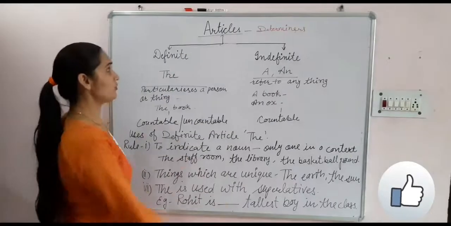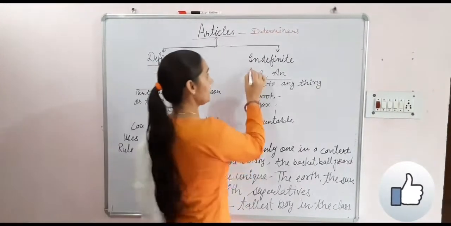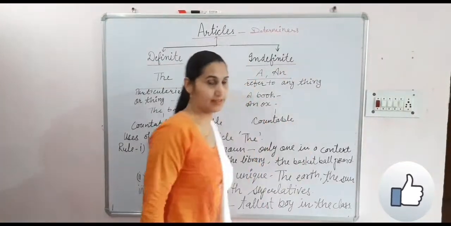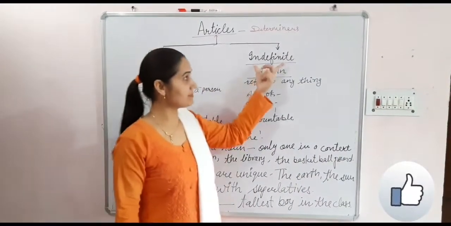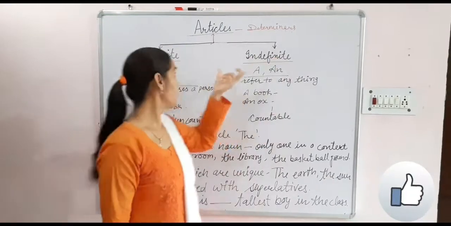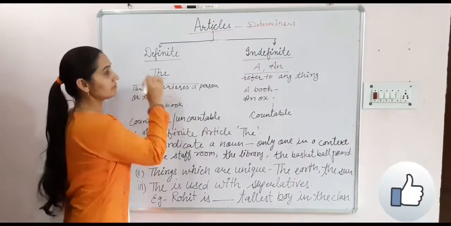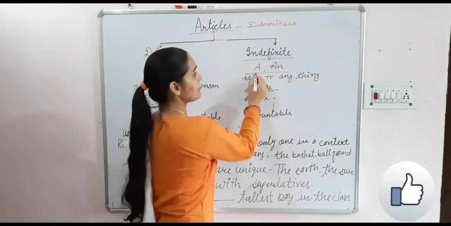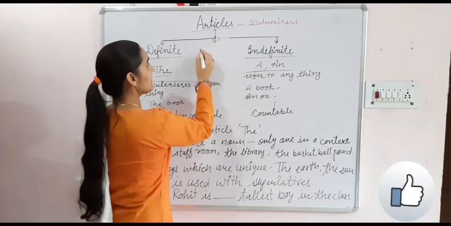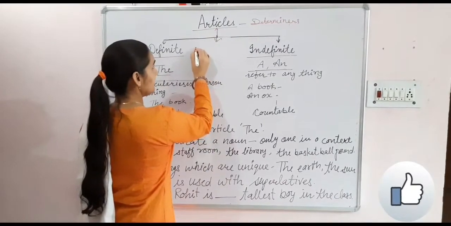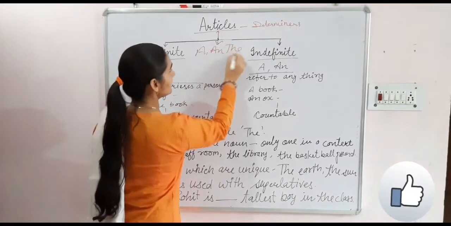Here are two types of articles, definite article and indefinite article. What is definite and what is indefinite? Definite article is the and indefinite article is a and an, so our articles are a, an and the.